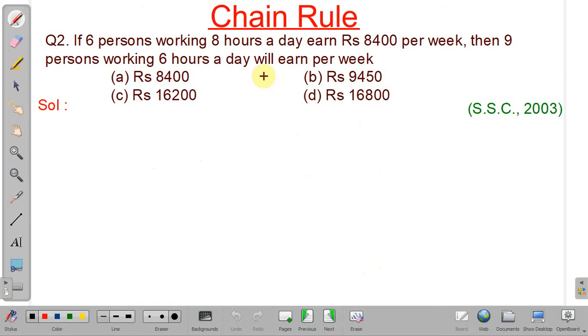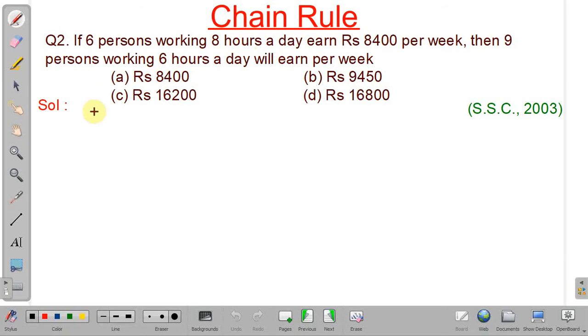So in this problem, what is given? 6 persons working 8 hours per day can earn 8400 rupees per week. And we have to find if 9 persons will work 6 hours per day, then what will be the weekly earning? Okay. So we can see weekly earning will vary with number of persons and number of hours per day.